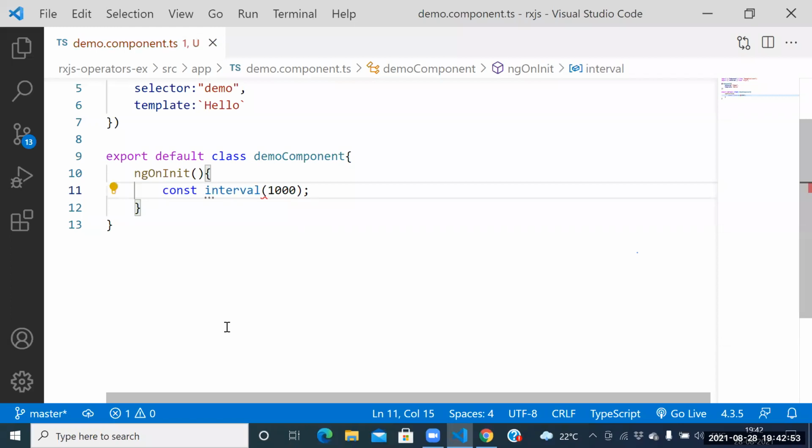Finally, we are getting the observable, or otherwise the observer. Just to call the observer. Guys, when will this observer execute? This observer will execute for every 1 second now.